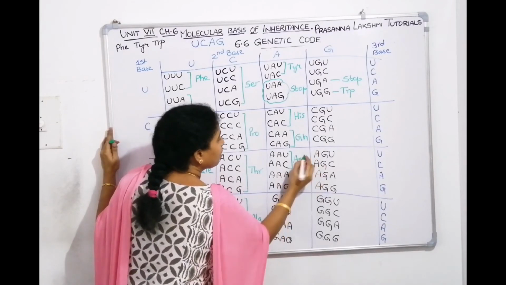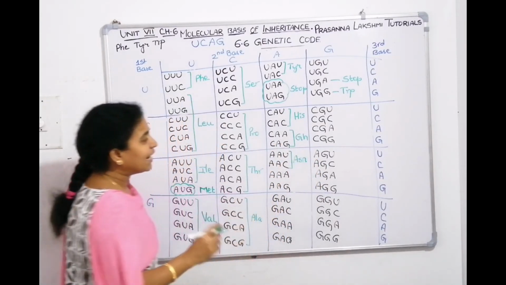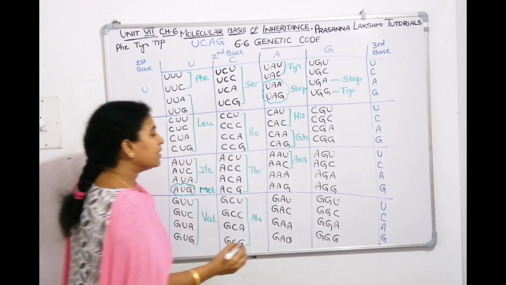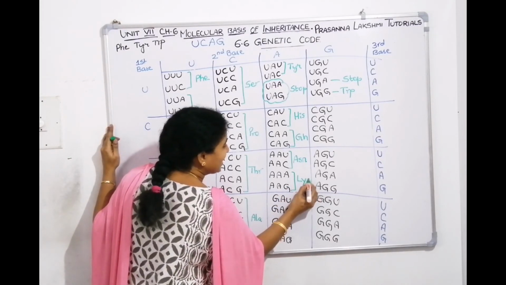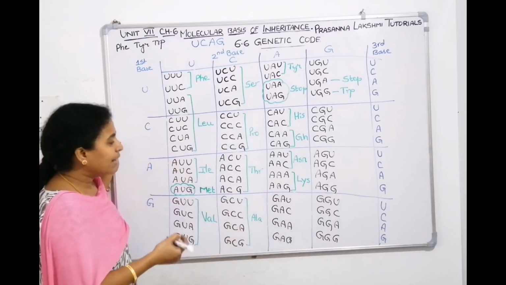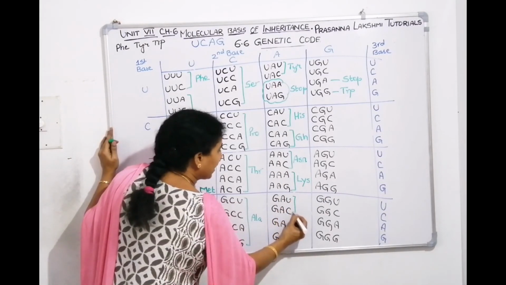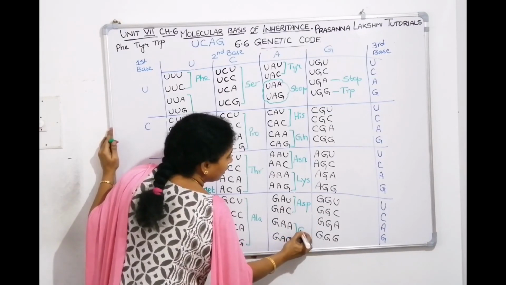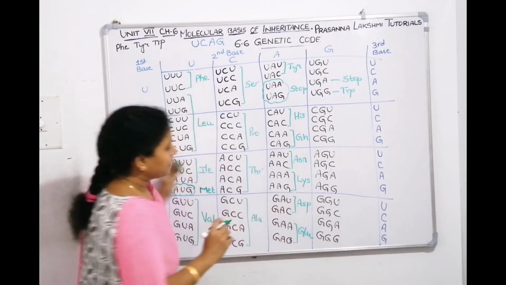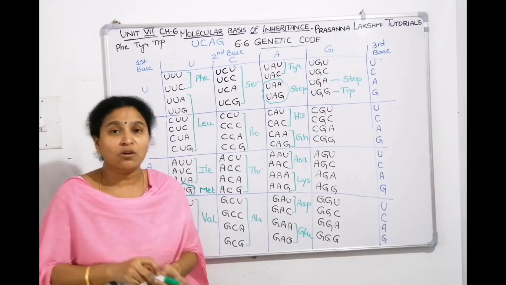Then bring the next basic amino acid: after histidine, it will be lysine. Then the next 2 are acidic amino acids: one is aspartic acid, the next one is glutamic acid.